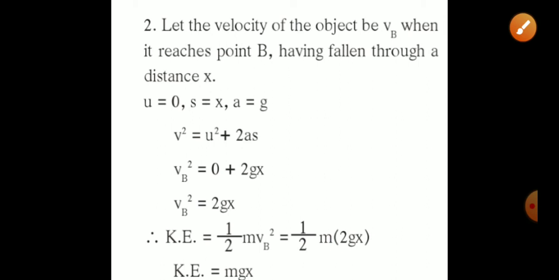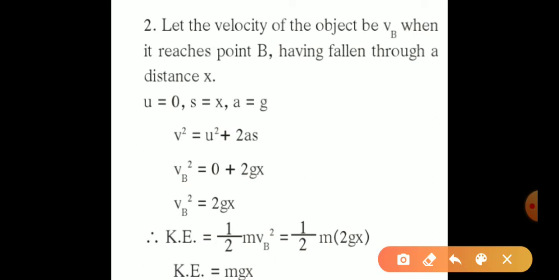Now let the velocity of the object be vB when it reaches point B, having fallen through a distance x. At that time also the initial velocity u will be 0, the displacement s becomes x, the distance between point A and point B, and the acceleration will be g, the gravity.